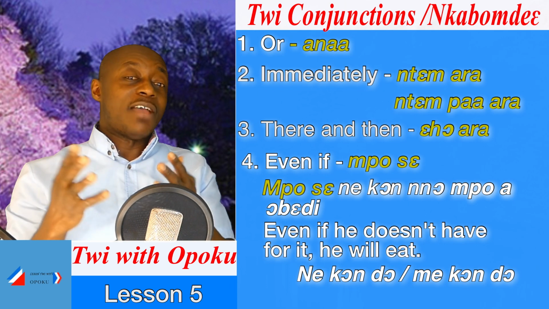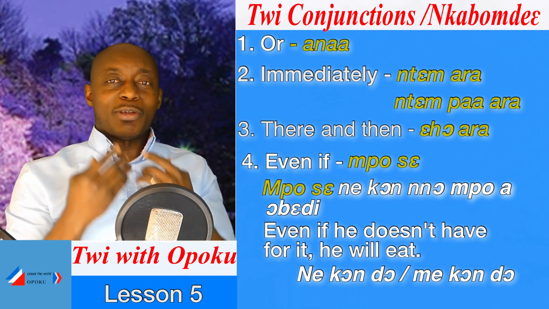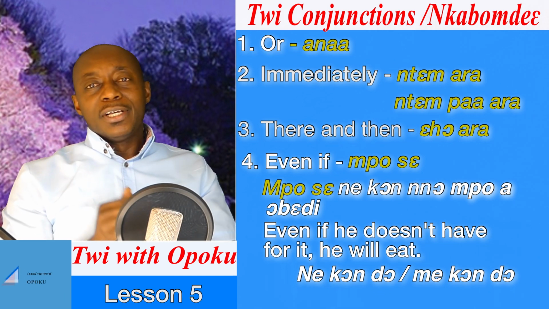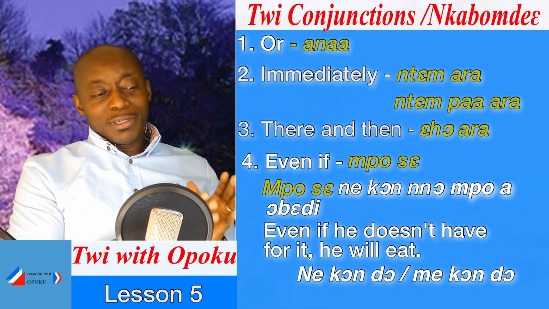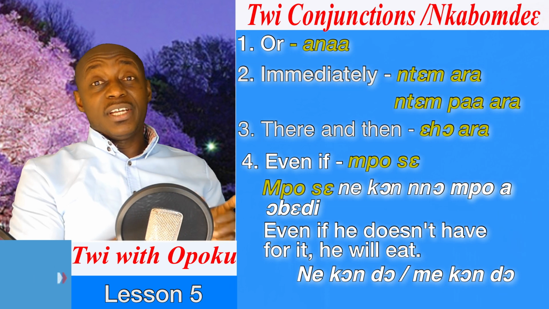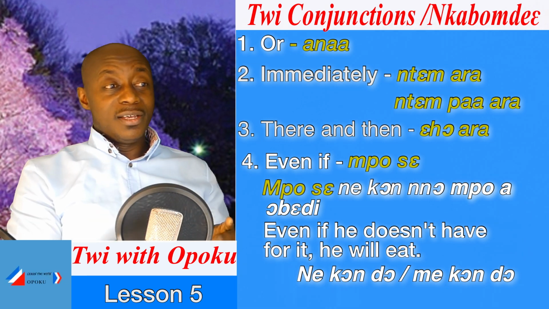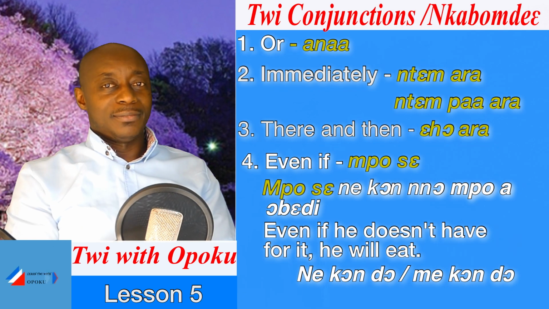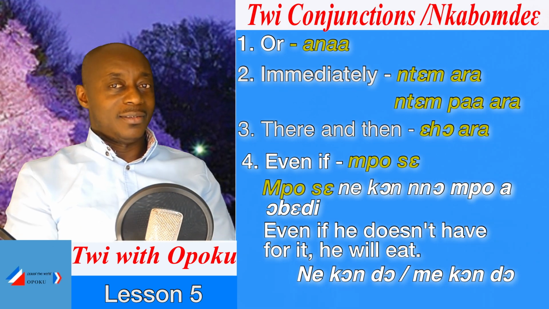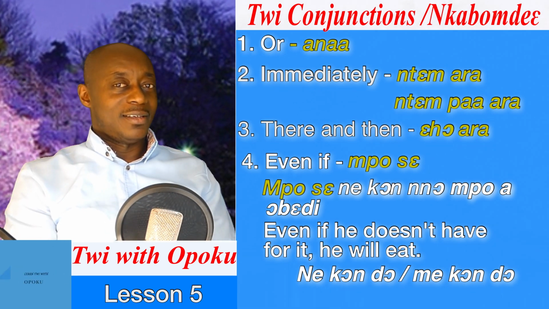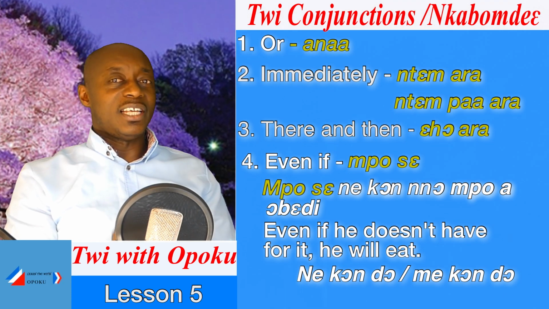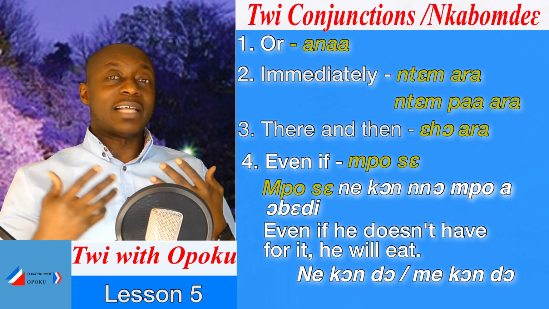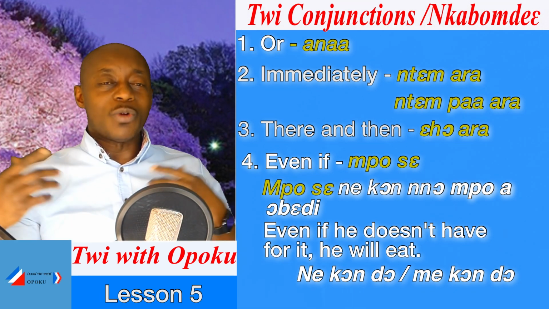I have appetite for it. Mekong do. I have appetite for something. Good. So, the conjunction here is what? Even if. And the Twi for even if is what? Mpo se. That means even if. Meaning, even if he doesn't have appetite for it, he will eat.